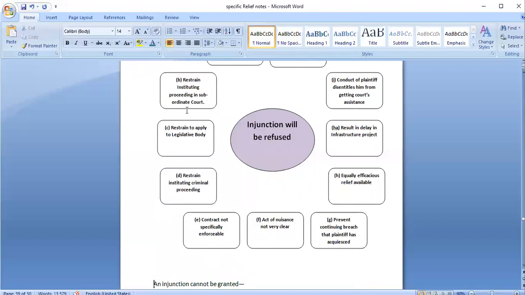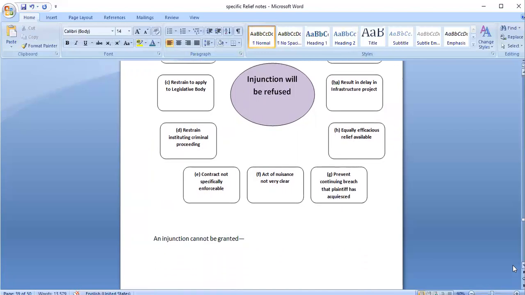These are in different clauses: A, B, C, D, E, F, G, H, I, J and K. These are the 11 grounds based on which the court may refuse to provide an injunction.